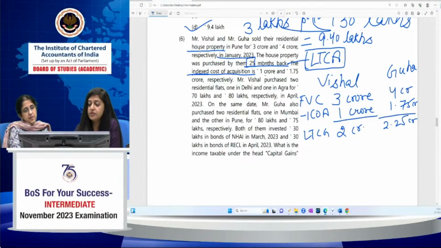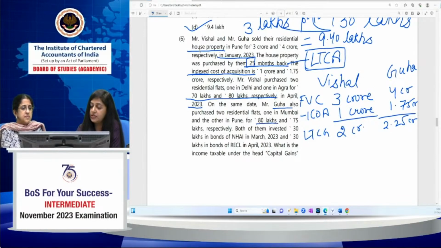Now, Mr. Vishal purchased two residential flats, one in Delhi and one in Agra, for 70 lakhs and 80 lakhs respectively in April 2023. On the same date, in April 2023 itself, Mr. Guha also purchased two residential flats, one in Mumbai and one in Pune, for 80 lakhs and 75 lakhs respectively.